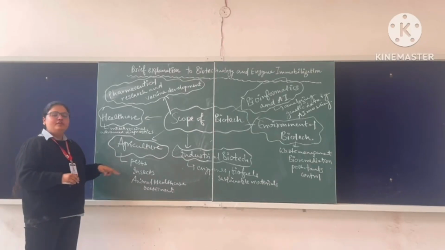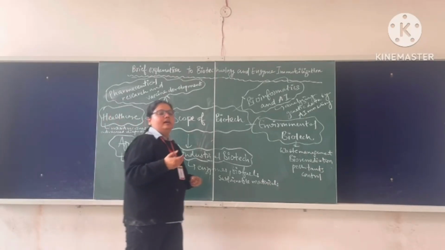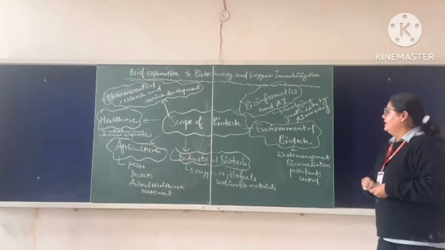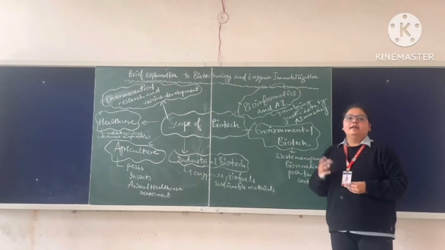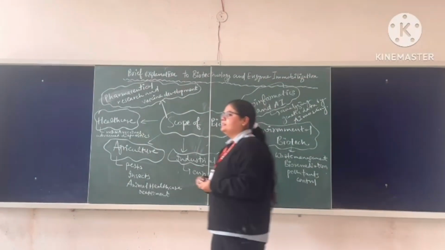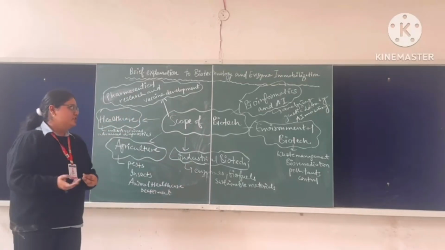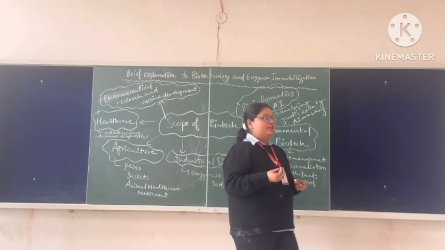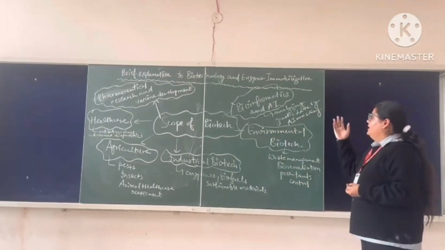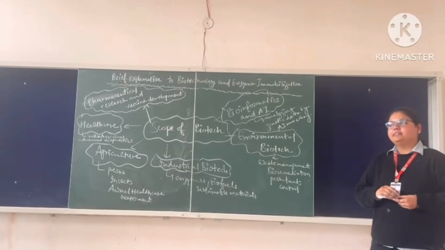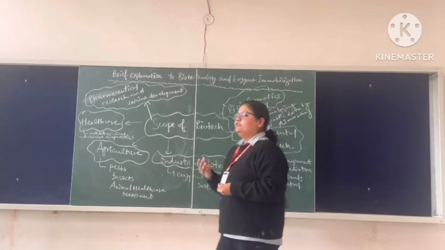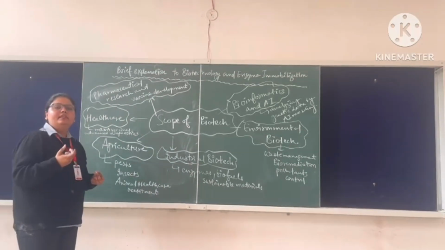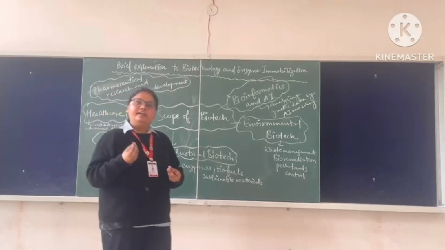Then is agriculture, for pests, insects, herbicides, animal husbandry, and for the betterment of animal healthcare. Then in industrial biotechnology, we use enzymes, biofuels, biofertilizers, and sustainable management. Then in environmental biotechnology, we use waste management, bioremediation, etc. Then at last is bioinformatics and artificial intelligence, in which we analyze various genetic material using artificial intelligence.